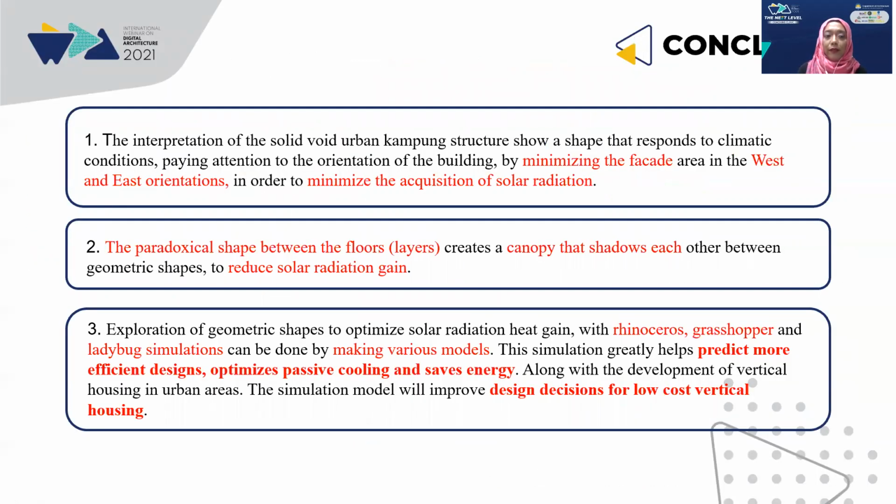And for conclusion: first, the interpretation of the solid void urban kampung structure responds to climate condition, paying attention to orientation by minimizing west and east facades to minimize the acquisition of solar radiation. The second, the paradoxical shape between floor layers creates a canopy that shadows each other between geometric shapes to reduce solar radiation gain. The third, exploration of geometry shape to optimize solar radiation and heat gain with Rhinoceros, Grasshopper, and Ladybug simulation can be done by making various models.